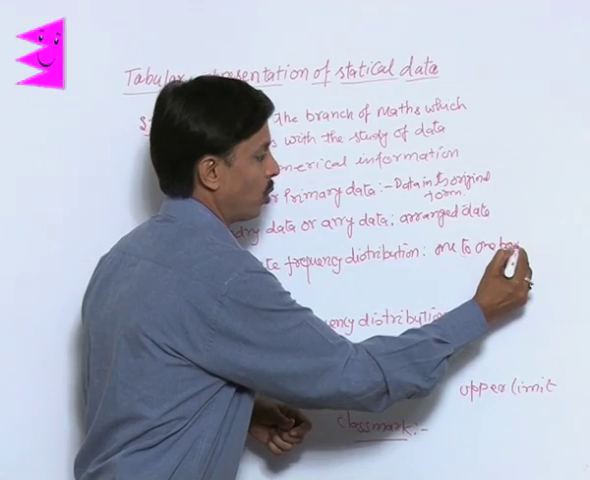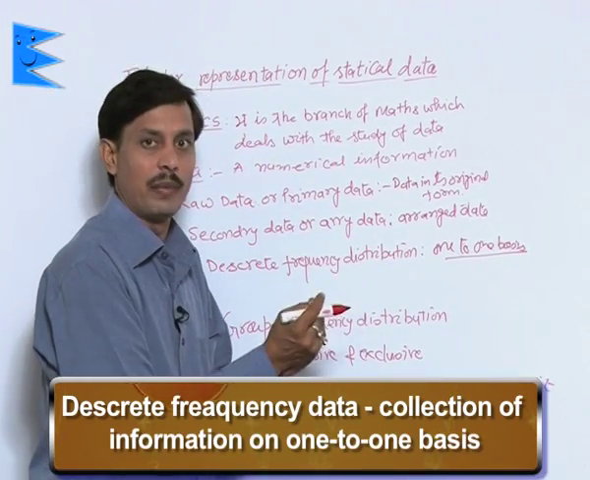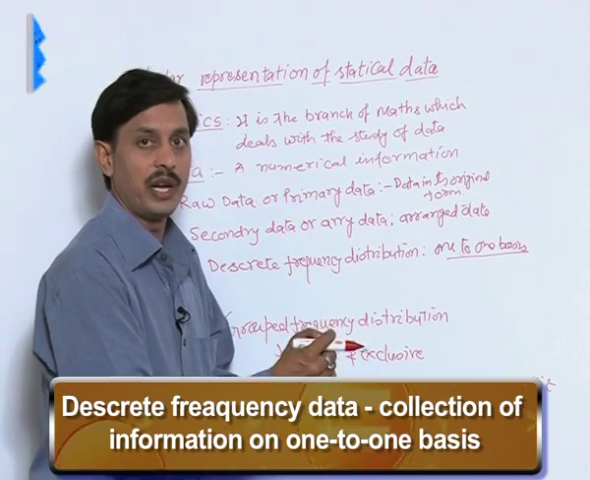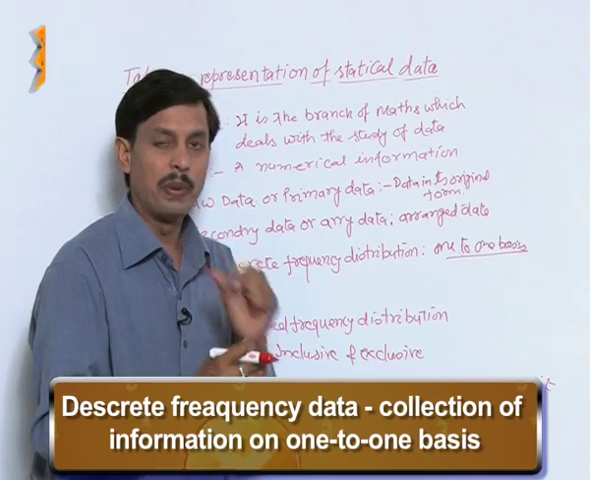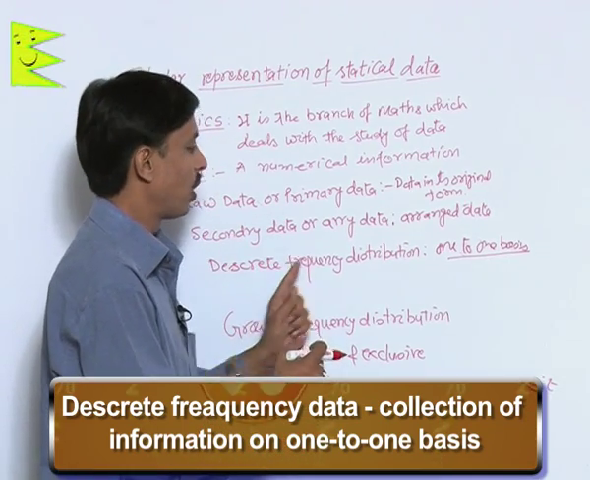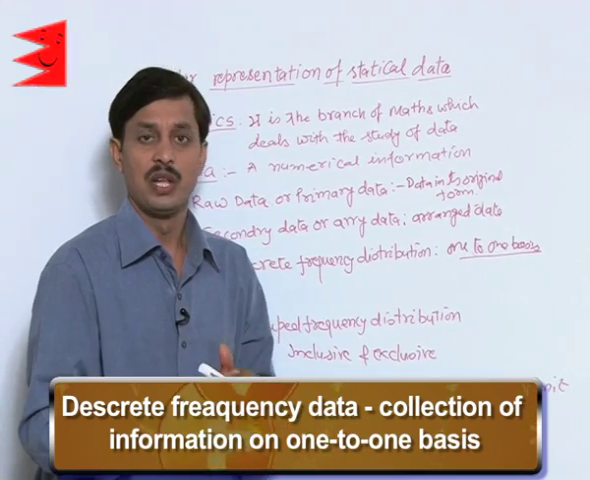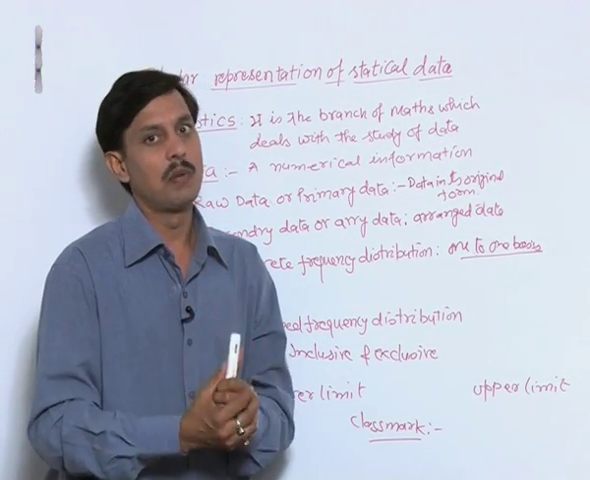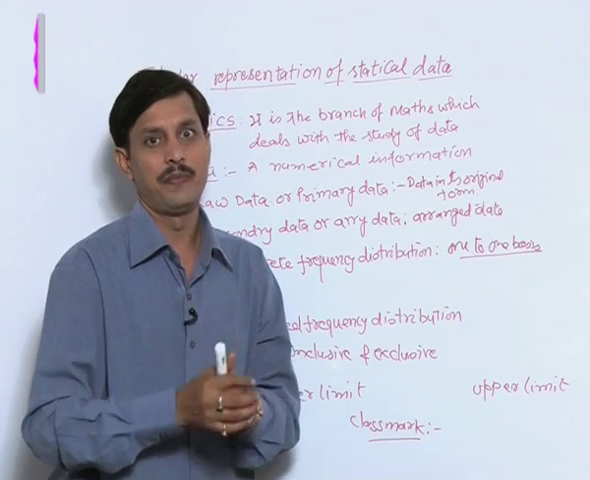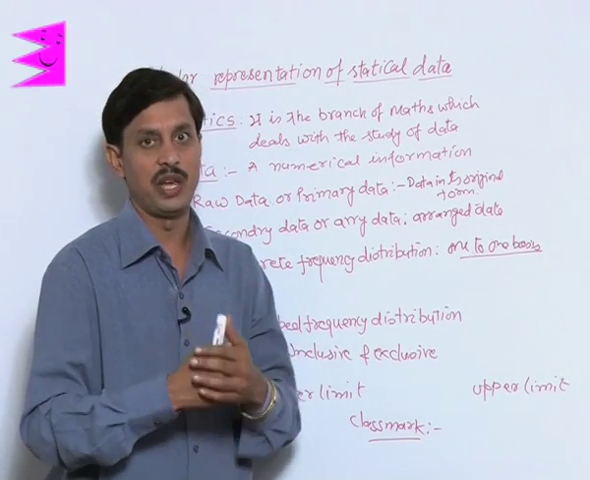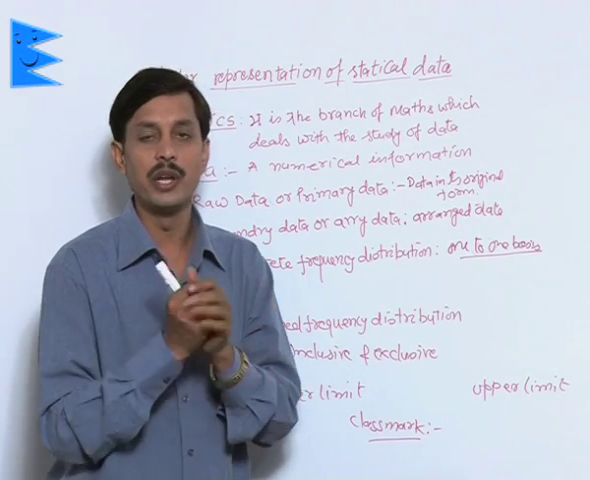When you collect information on a one-to-one basis and arrange it without making any group or a big cluster, that is known as the discrete frequency. The easiest example: suppose you see the marks you scored in all 5 subjects, or 6 subjects if you have an optional, then this is discrete.